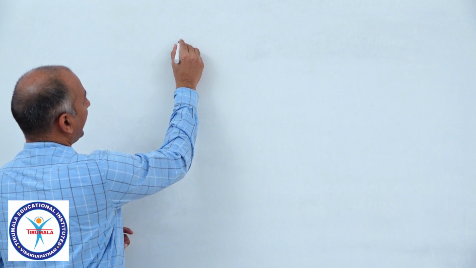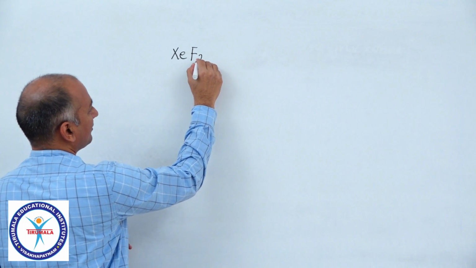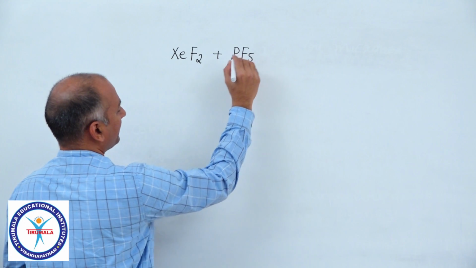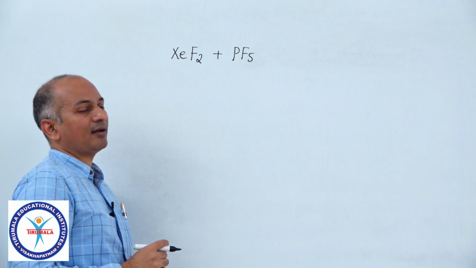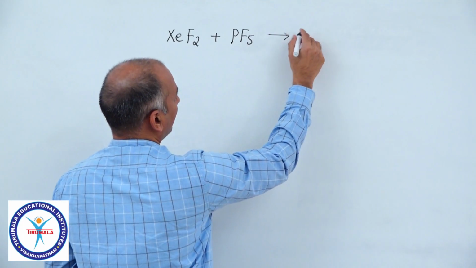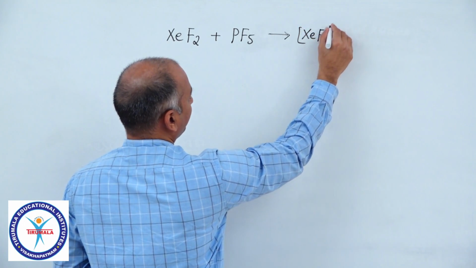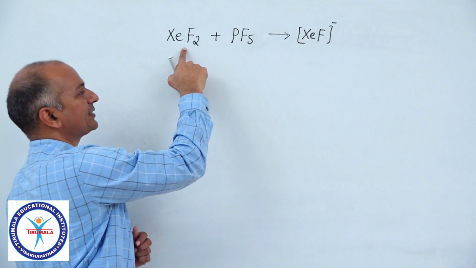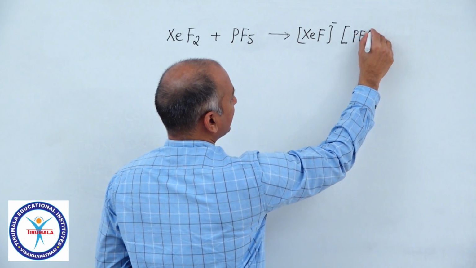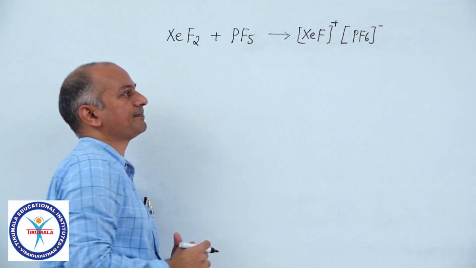Suppose we take XeF2, and let me treat it with PF5, phosphorus pentafluoride, and the products are XeF plus, that means we have removed one F minus from this compound, and PF6 minus. XeF plus PF6 minus. Now that is the product.